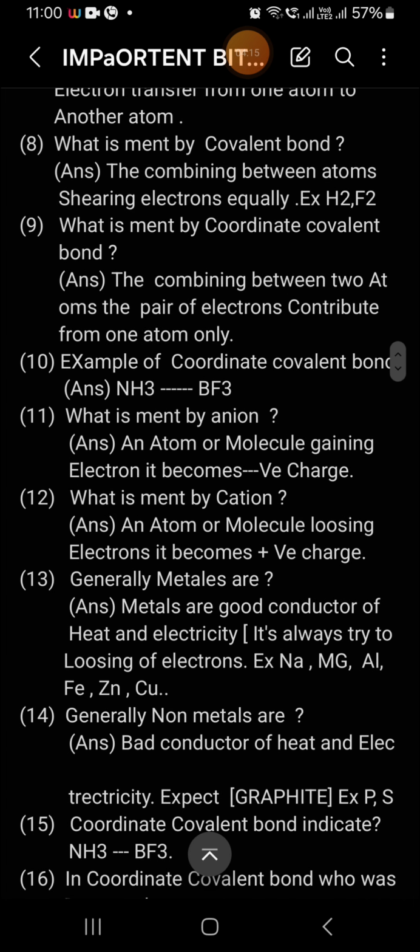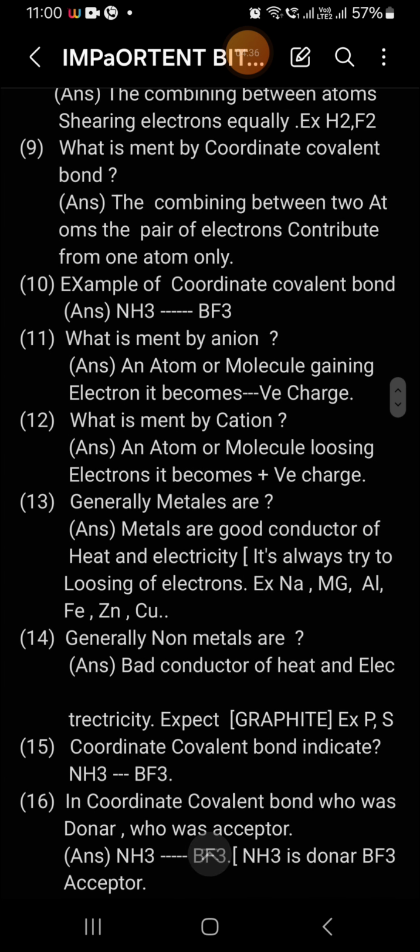Next one, what is meant by covalent bond? The covalent bond means that in combining between two atoms, electrons are shared equally. That is called covalent bond. For example, hydrogen, fluorine, oxygen, nitrogen. These are covalent bonds.